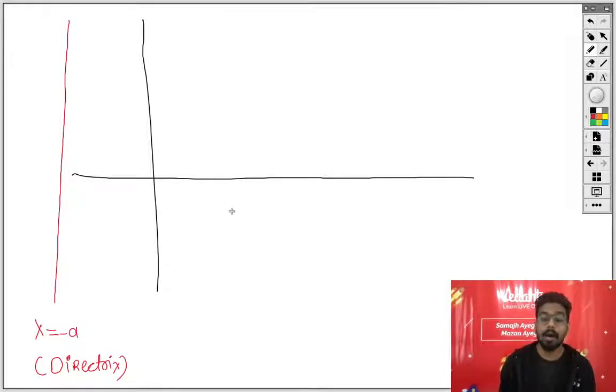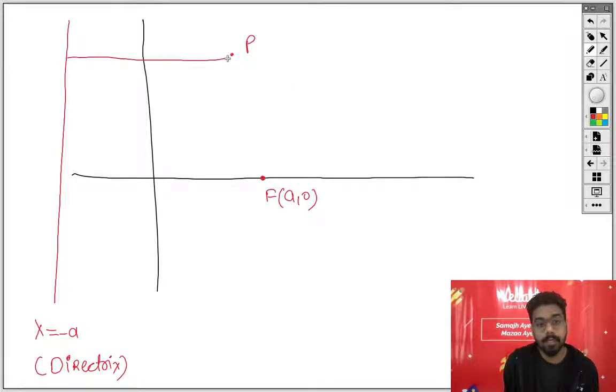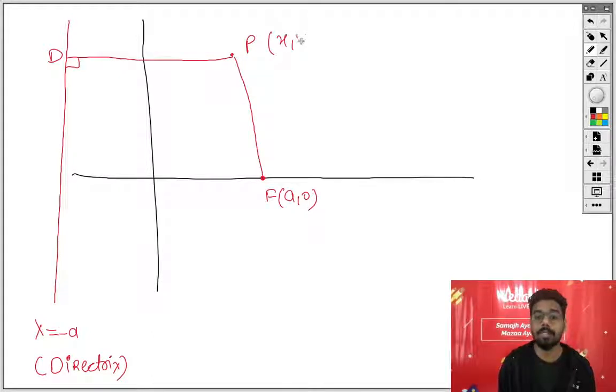Fine. Now next that we will have is a constant number, that fixed point. Let's call this fixed point F, a comma 0, and now let's call this point P. Okay, and we will calculate this particular thing over here. So I'm talking about this perpendicular distance, and I'm talking about this distance which is PF, and this point is x comma 0.